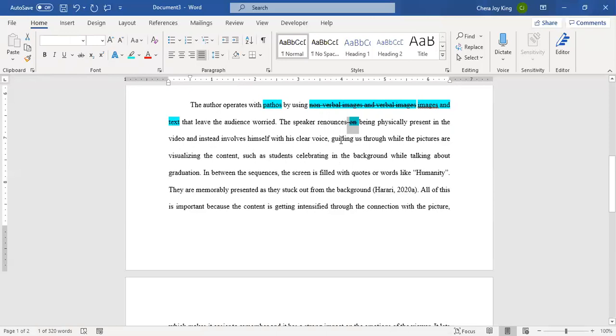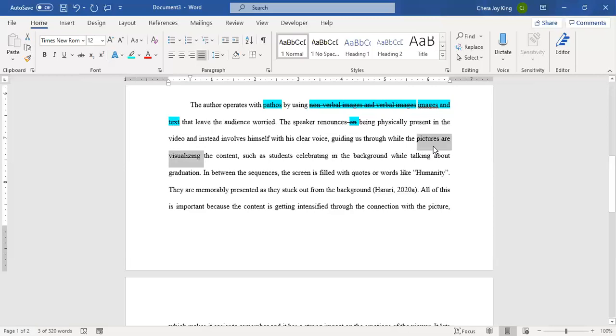Okay, so here's an issue. Guiding us through while pictures are visualizing. What this sentence actually says is that the pictures are visualizing the content. Like the pictures are doing this action. The pictures have their little minds, and inside the picture's mind, they are visualizing something. This is kind of personifying the picture.